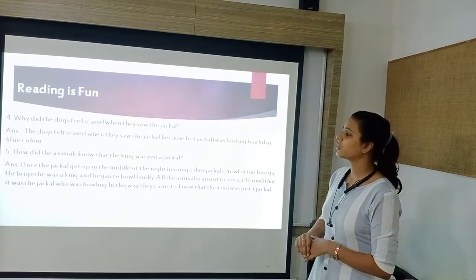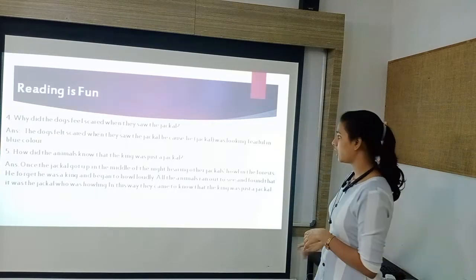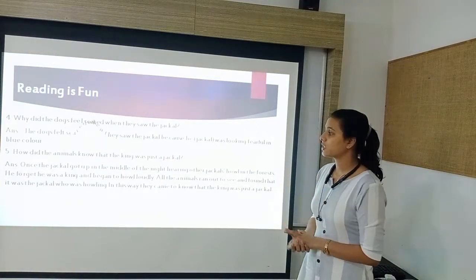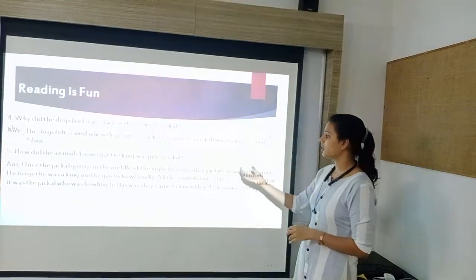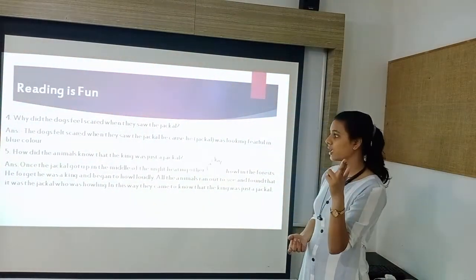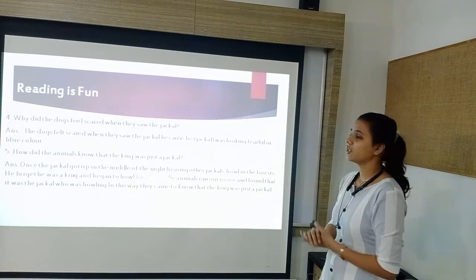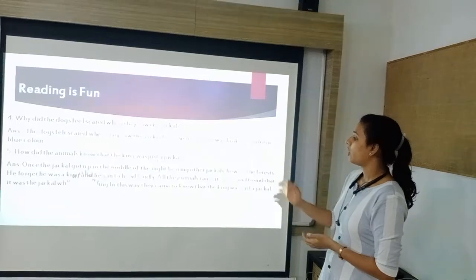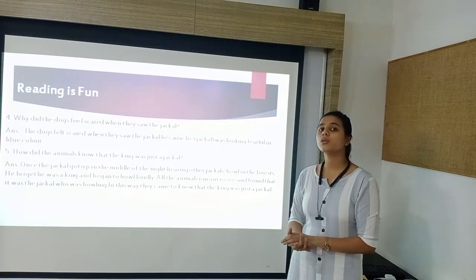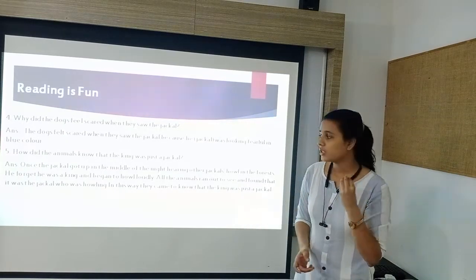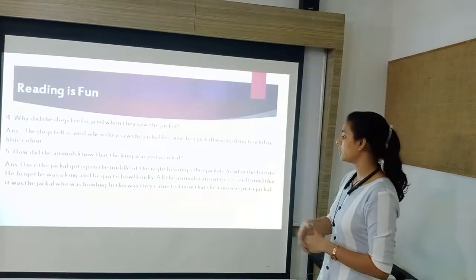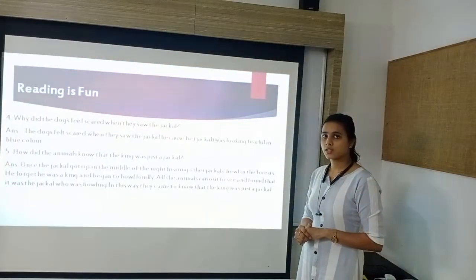Next is, how did the animals know that the king was just a jackal? How did they get to know that the king was a jackal? Once the jackal got up in the middle of the night hearing the other jackals howling in the forest. He forgot that he was a king and began to howl loudly with all other jackals. All the animals ran out to see and found that the jackal was howling, and then they got to know that it was not the king but just a jackal. So in this way, because of his howling, they got to know that that was not a king but just a jackal.